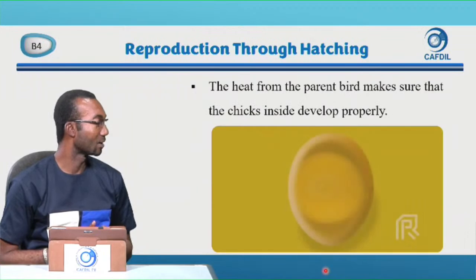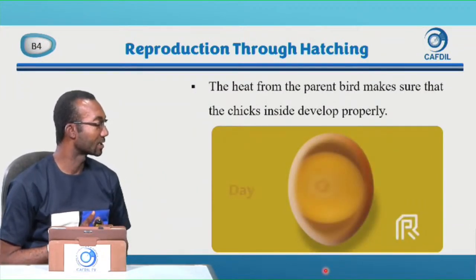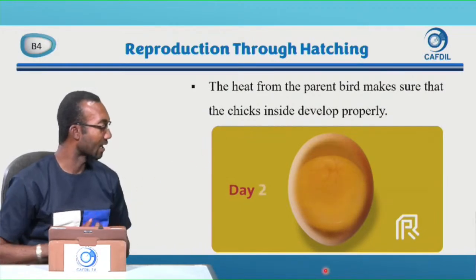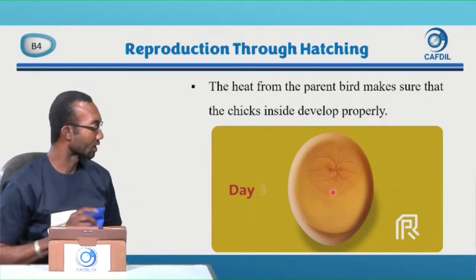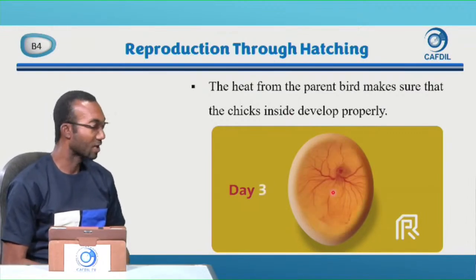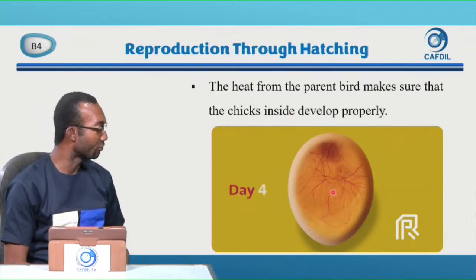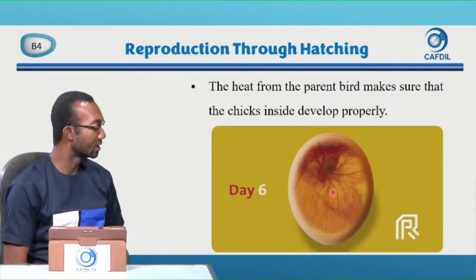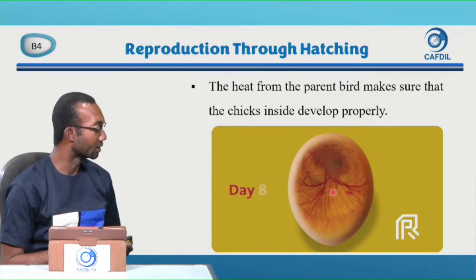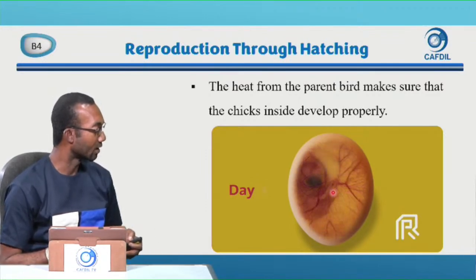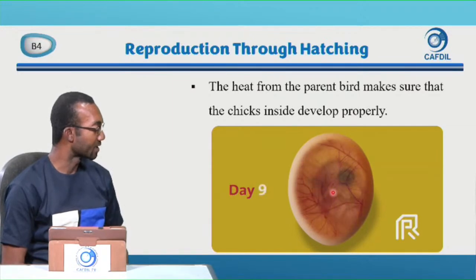So let's look at an example. The heat from the parent bird makes sure the chicks inside develop properly. So this is an egg of a hen. Let's look at day 3. What happens to the egg as they sit on the egg? Day 4. This is what happens to the egg. Day 5. It takes the hen 21 days to hatch an egg. Day 7. All the veins of the young chick are developing. We are on day 10.